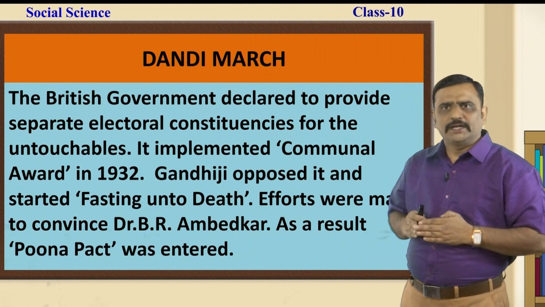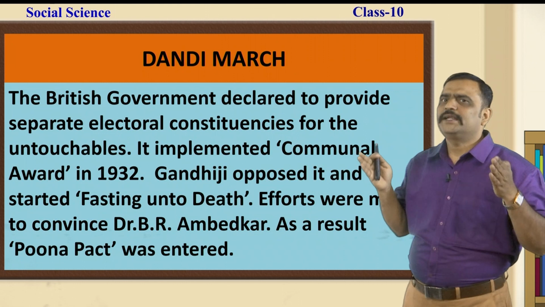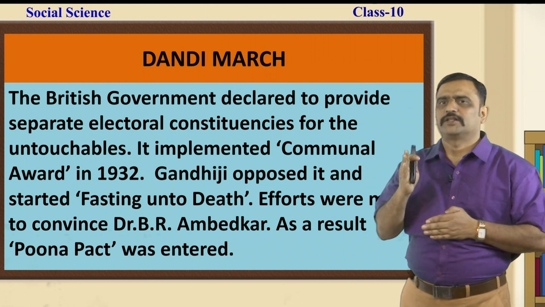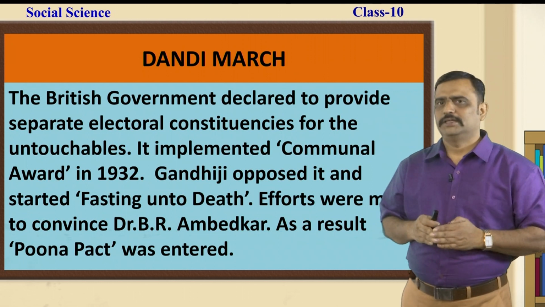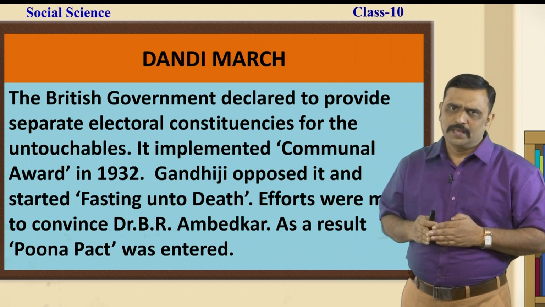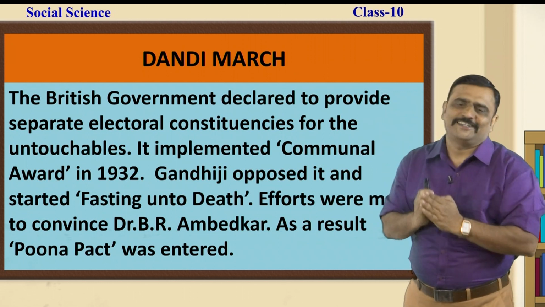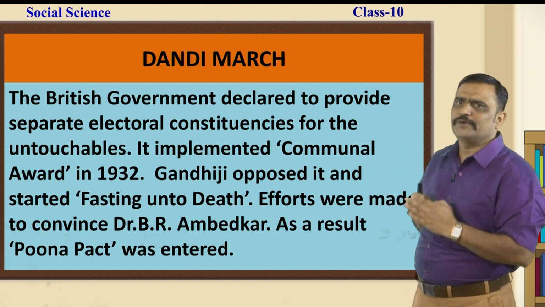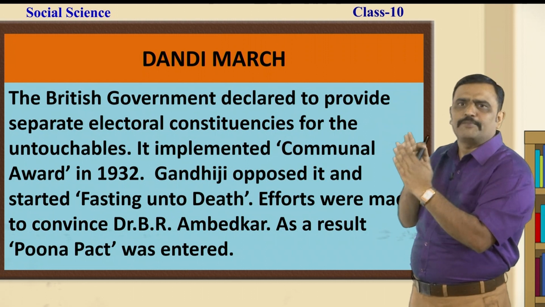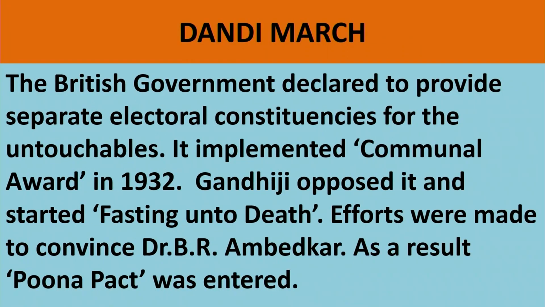The British government declared to provide separate electoral constituencies for the untouchables. It implemented the communal award in the year 1932. Gandhiji opposed it and started fasting unto death. Efforts were made to convince Dr. B.R. Ambedkar. As a result, the Pune Pact was entered.